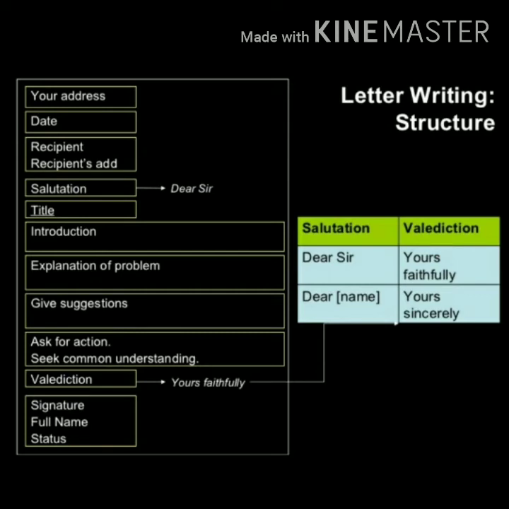Everything is starting from the left hand side corner. Please be very specific about this. And one more thing, you have to leave a line after every particular heading. Means after writing your address, you have to leave a line. After writing a date, you have to leave a line. After writing recipient's address, you have to leave a line, and so on. After every heading, you have to leave a line.